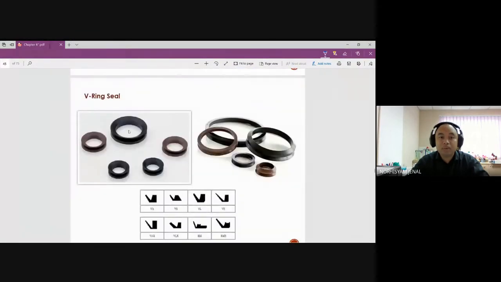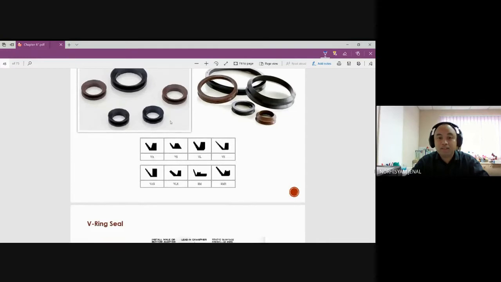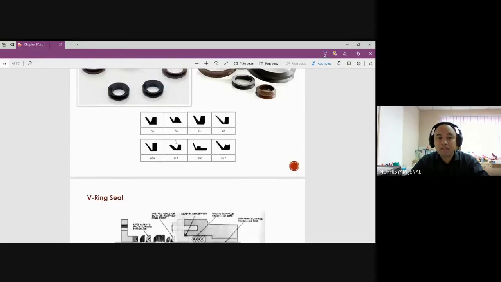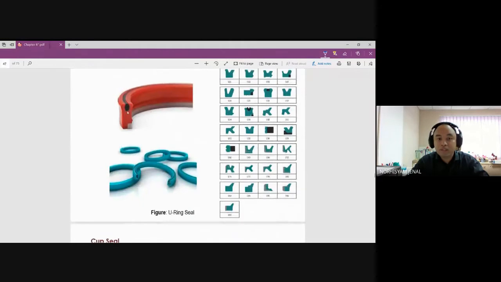Okay, we also have the V-ring seal. How do you know it's a V-ring? Here you have a groove, like a trench, shaped like a V. So this is a V-ring. It connects two parts together. So this component will be partly here and partly here, so it will be closed. So that's the system, V-ring. Usually the V-ring is put here, and it is used to connect between two parts. And then we have the U-ring.